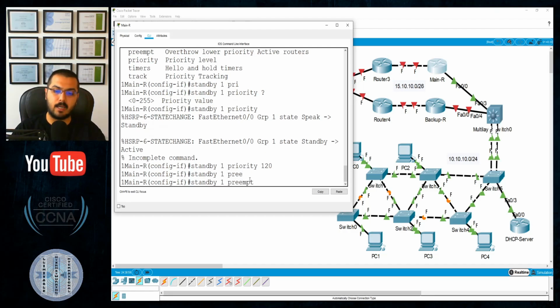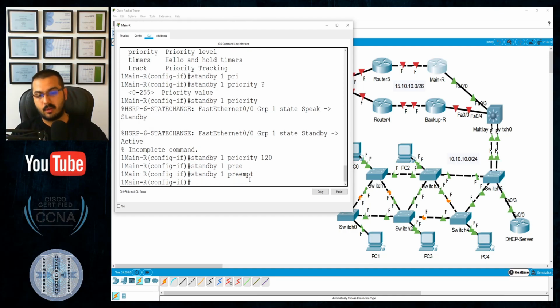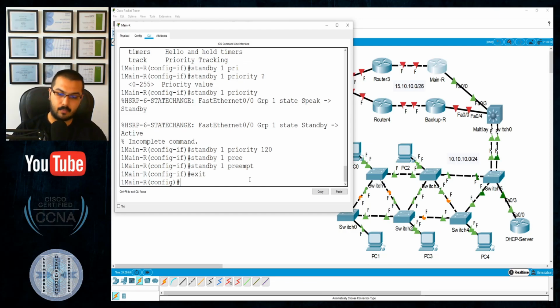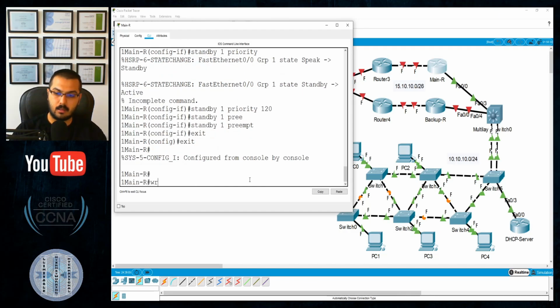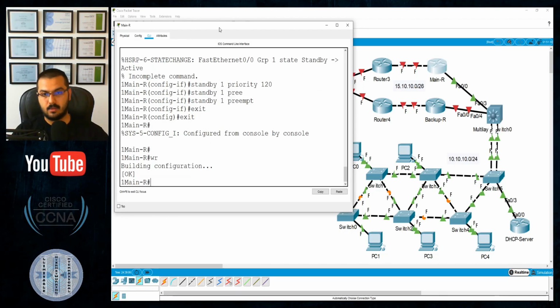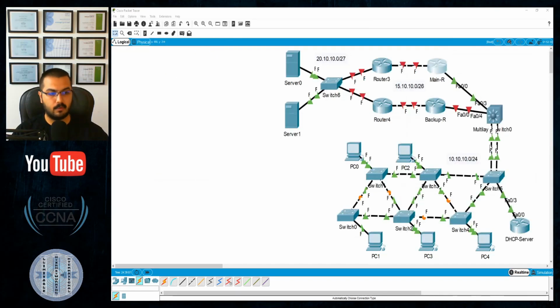This feature will only be enabled by typing the command standby 1 preempt, and that's it. Three lines are needed only: standby IP, standby priority, standby preempt. That is that. Exit again, save your commands.